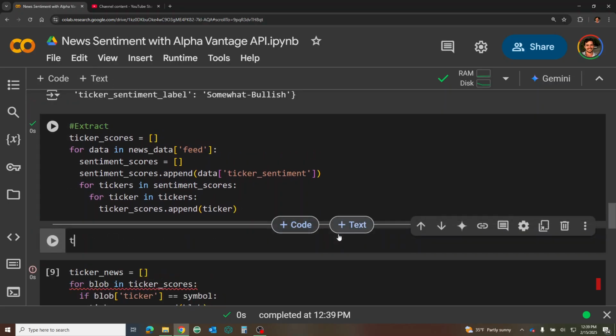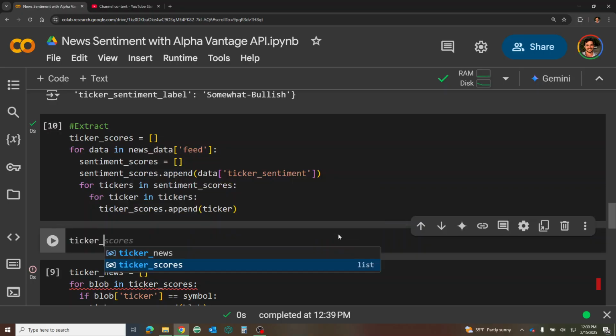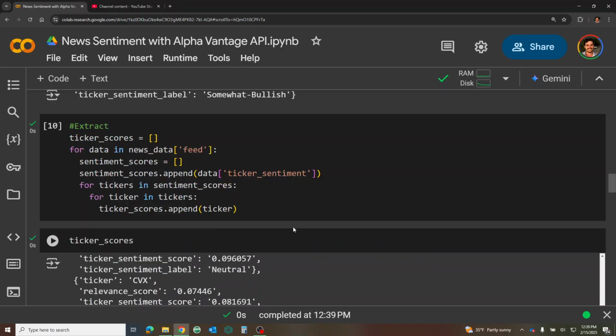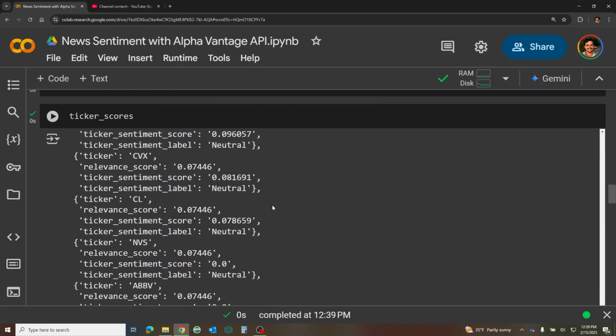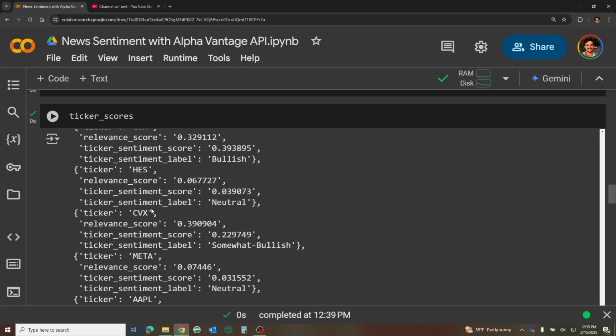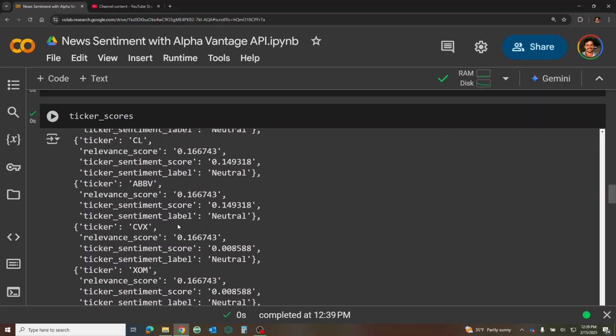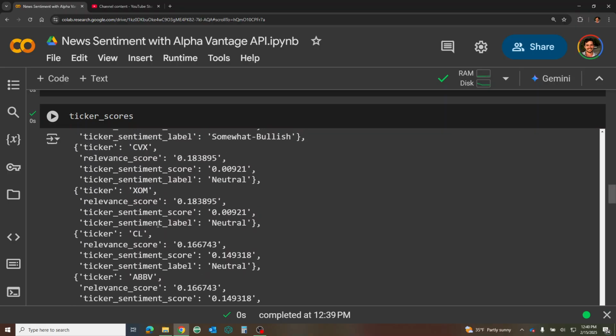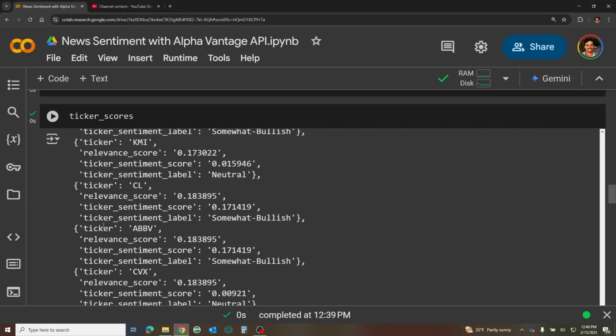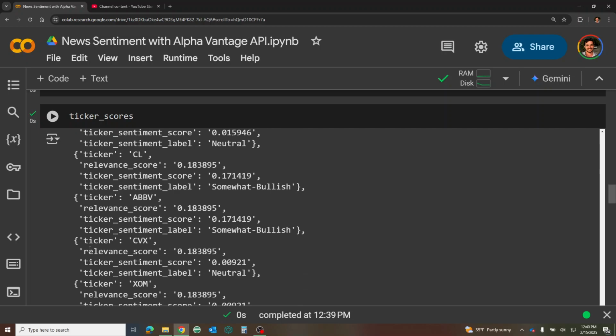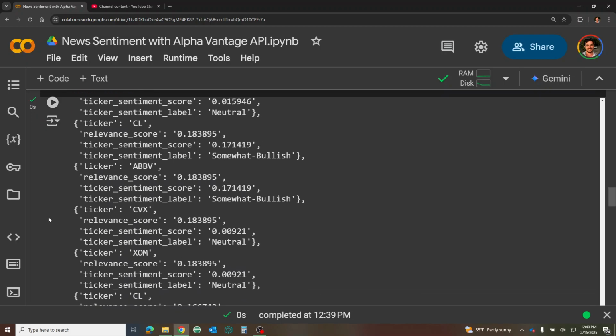So when we perform it on all 50 of them, let's just look at ticker scores. And so now we have a blob of all of the items. So we have a mixture of different tickers along with the tickers that we're actually interested in and the scores.